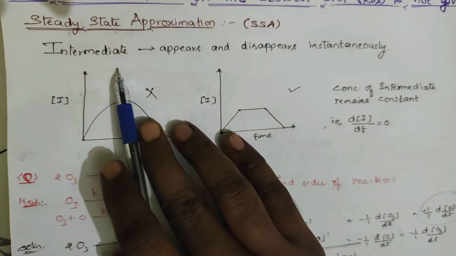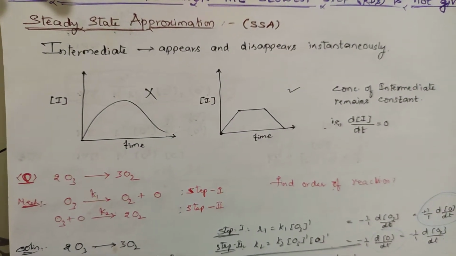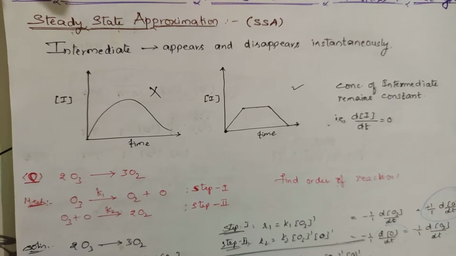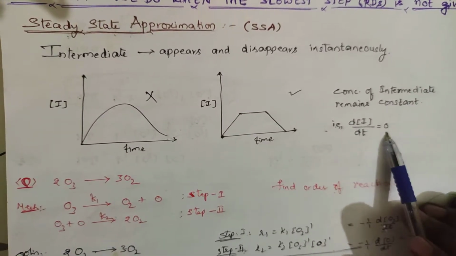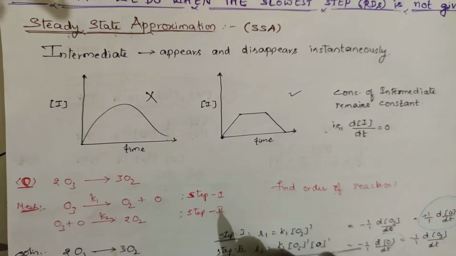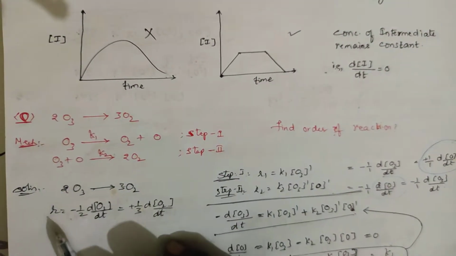So what does it say? The intermediate appears and disappears very instantaneously. So there will be no change in the concentration of the intermediate. So d[I]/dt is taken as 0. This is what the steady state approximation theory says. Now let us do some problem with respect to this one.